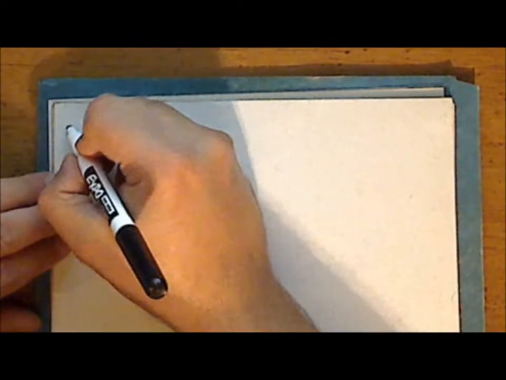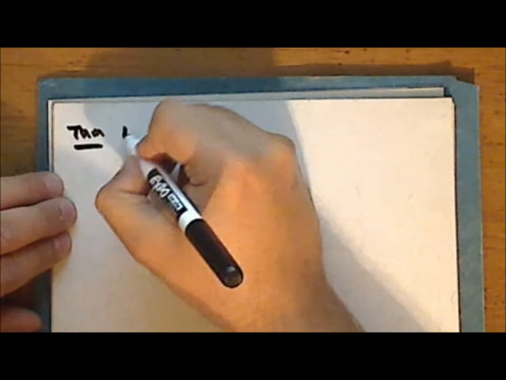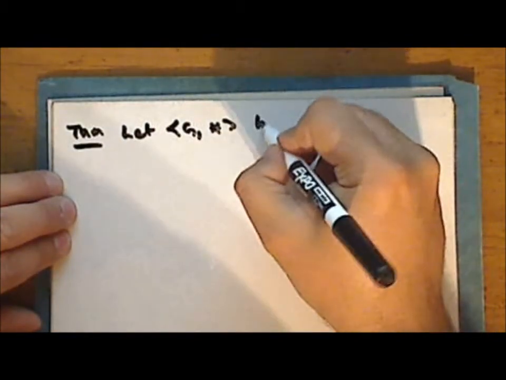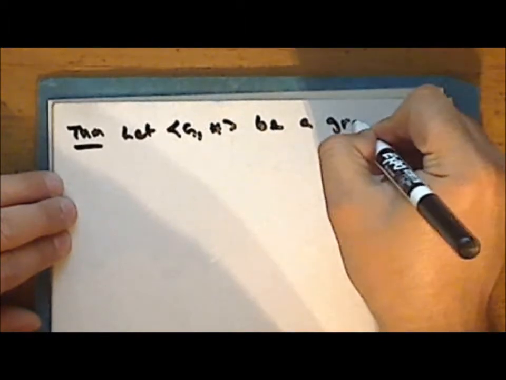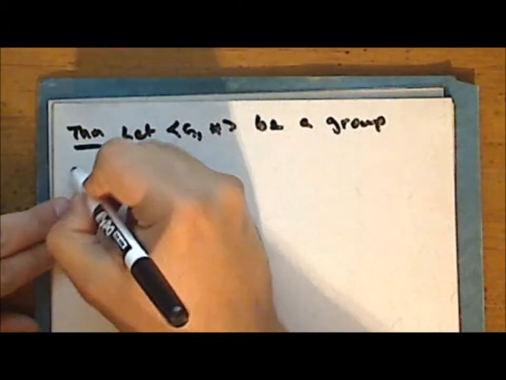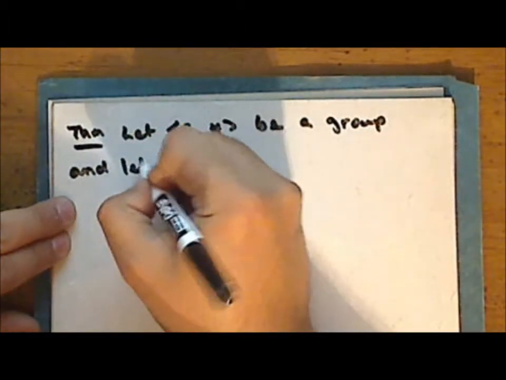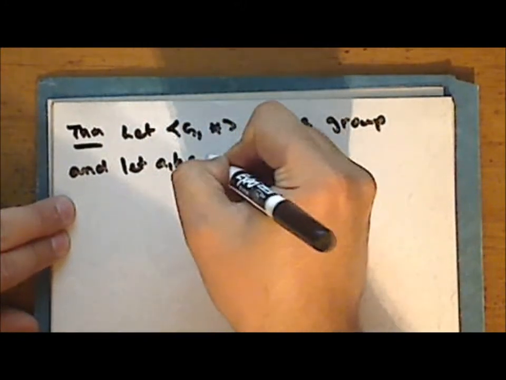So next we'll prove a theorem. Let G together with some operation star be a group. And let the elements A and B be in the group.